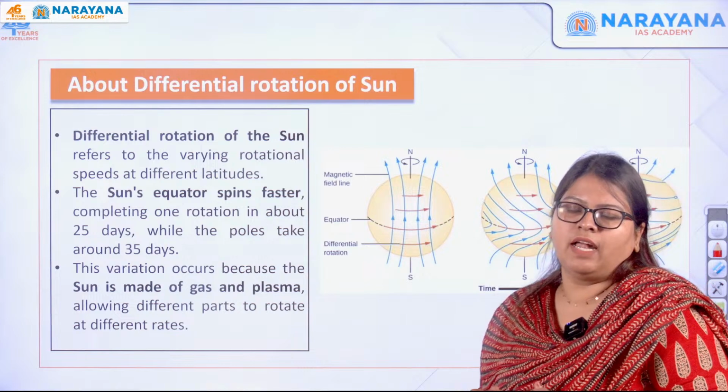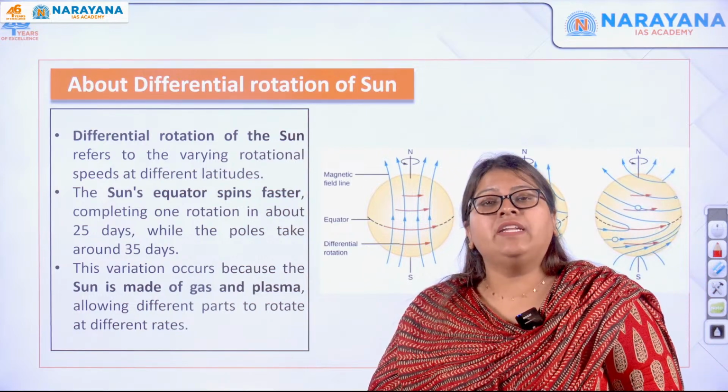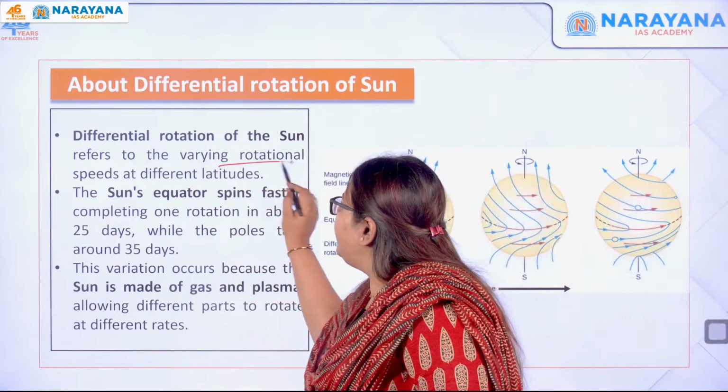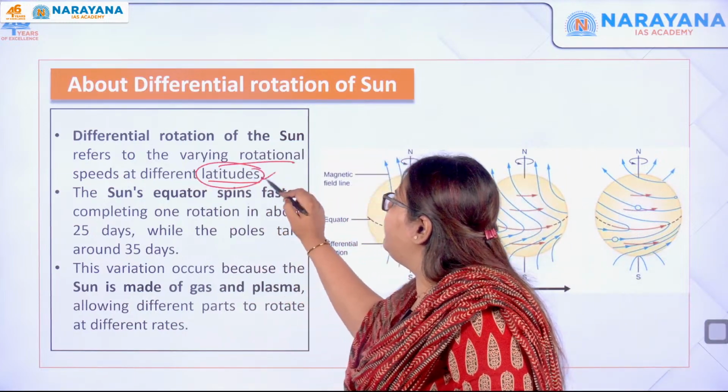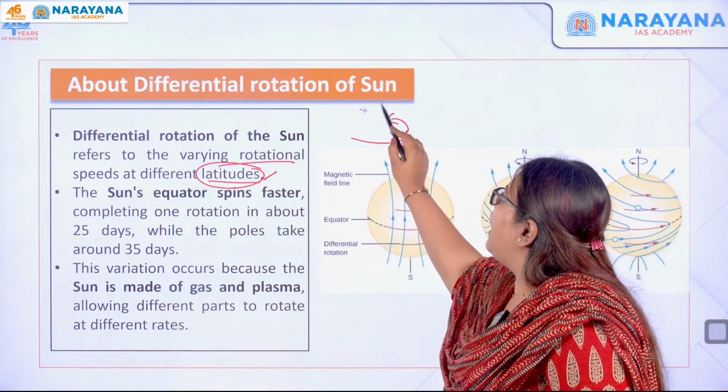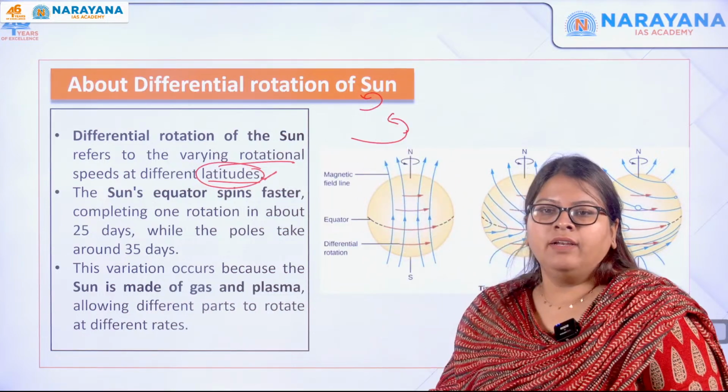Differential rotation of the sun means that the sun rotates at varying speeds at different latitudes. The equator rotates at one speed and the poles rotate at a different speed.